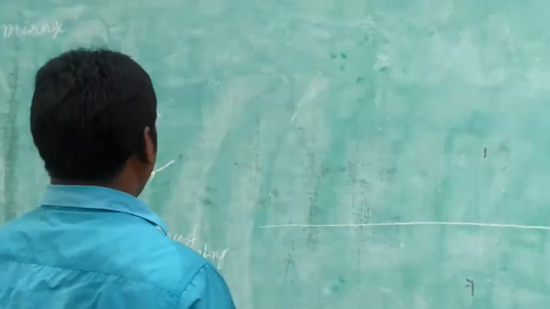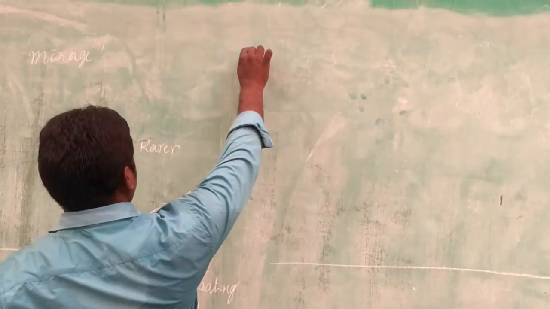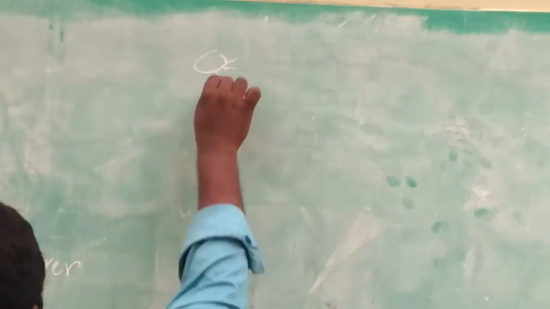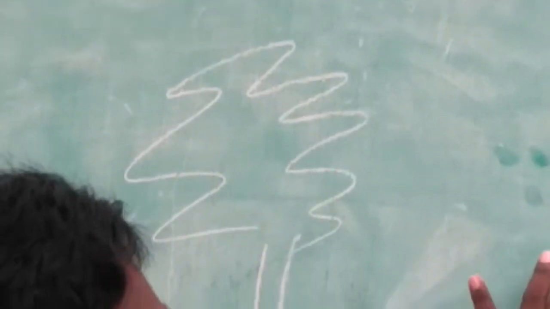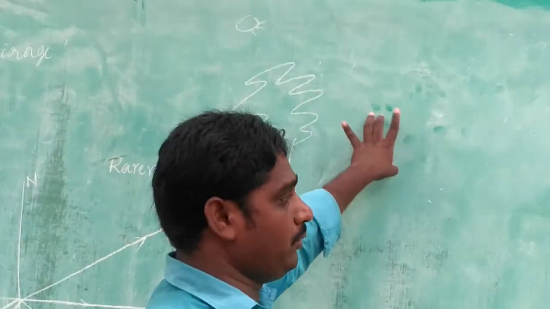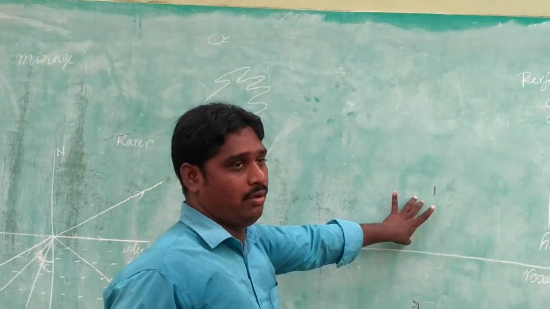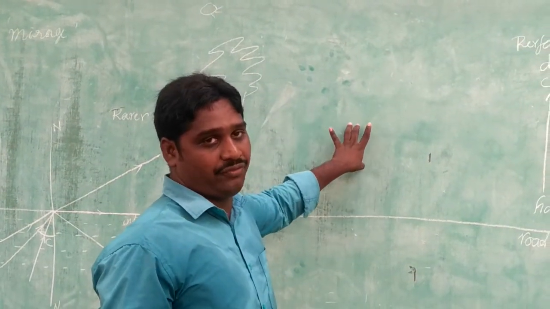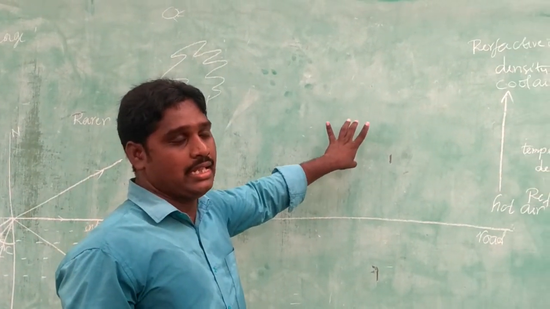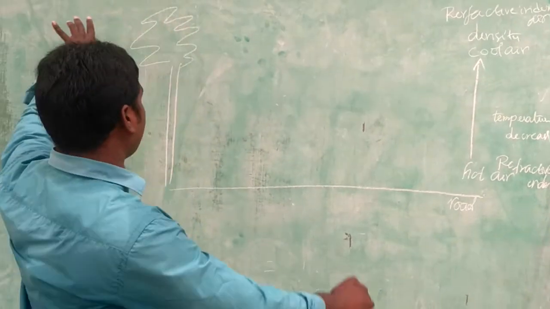Okay friends, now the light is coming from the sky or any tree. It passes from a medium of high refractive index to a medium of low refractive index. The light ray will suffer refraction.